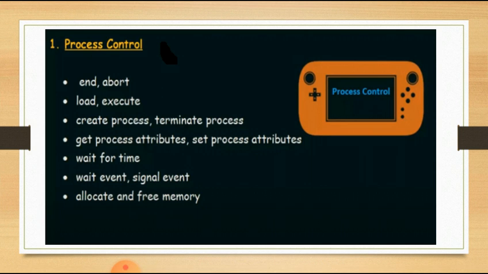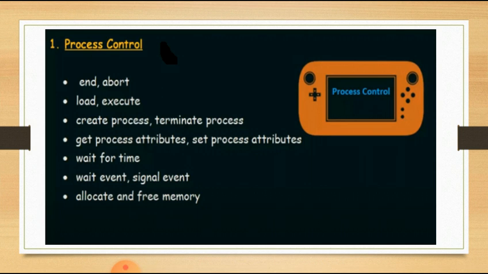For example, when a process is going to run, during execution and after execution it has to terminate. There are two situations that can arise during process execution: one is when it completes execution successfully, and the other is when an error occurs. So the process can terminate its execution in a normal way or in an abnormal way.